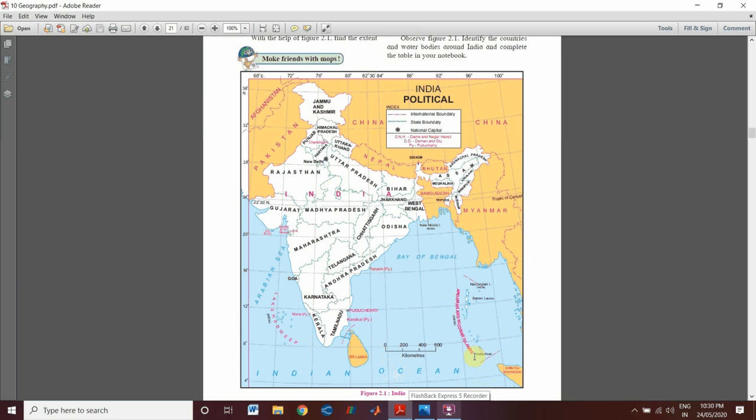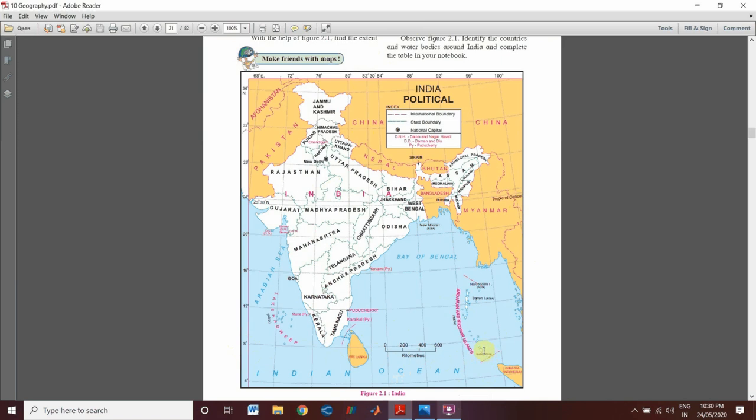Indira Point is the southernmost tip of India, and it is located on the 6°45' north parallel. Here you can see 8°. Down here you can see this Indira Point. So here we can show the 6°45' north parallel of Indira Point.